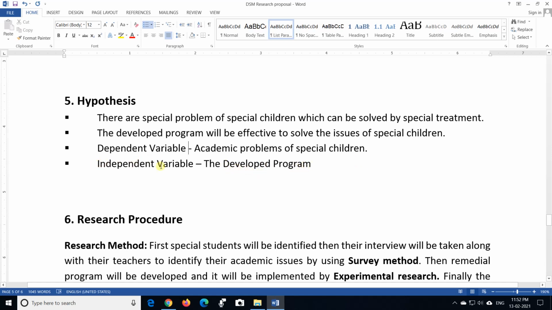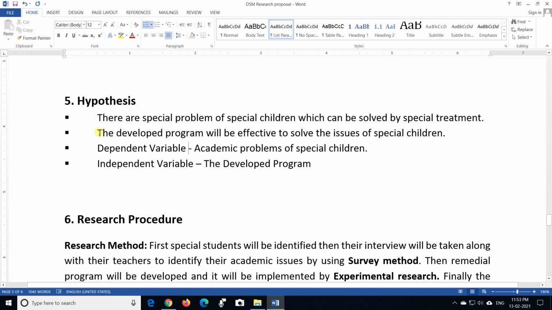So that is called independent variable. So whatever program you are developing, program methodology, teaching strategies, these are all your independent variable. And the dependent variable is dependent on the independent variable. That's why it is called dependent variable, and the issue that you have selected is the dependent variable.